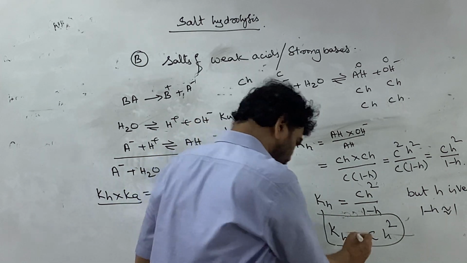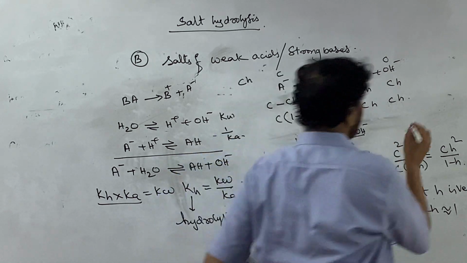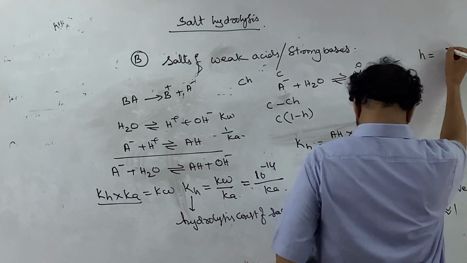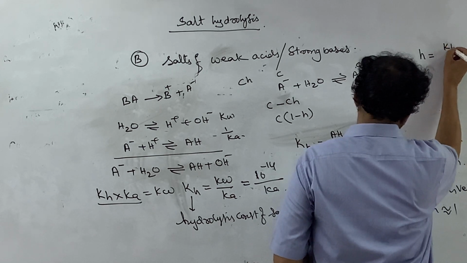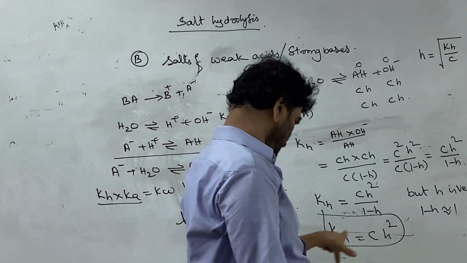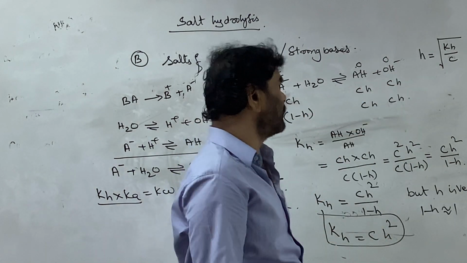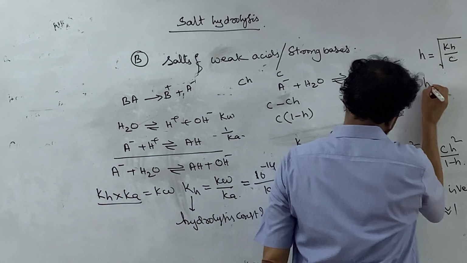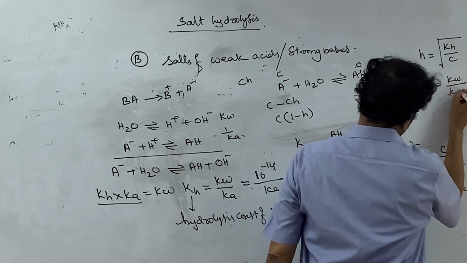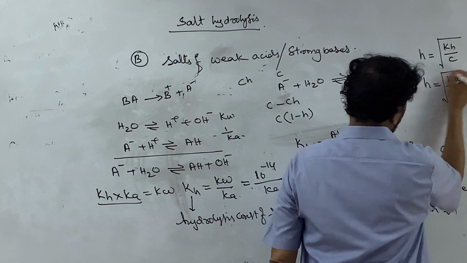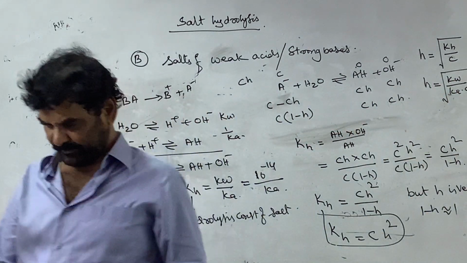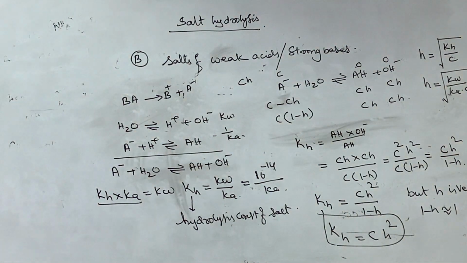Now we can write h is equal to the square root of Kh by C. That is, h, the degree of hydrolysis, is equal to the square root of Kw by Ka into C.